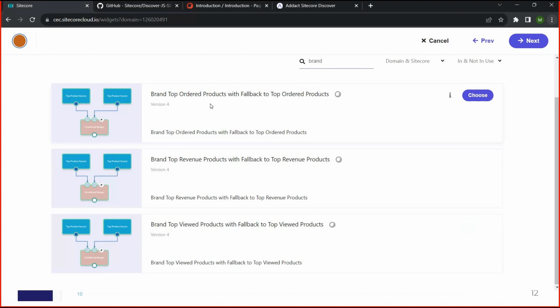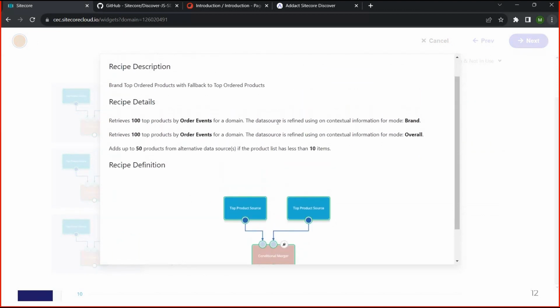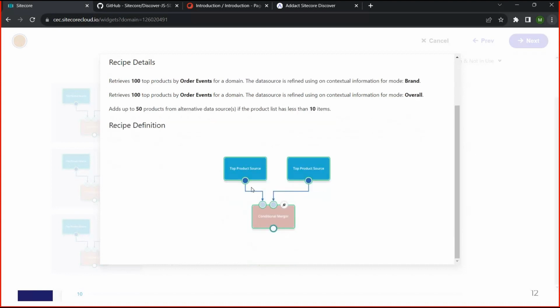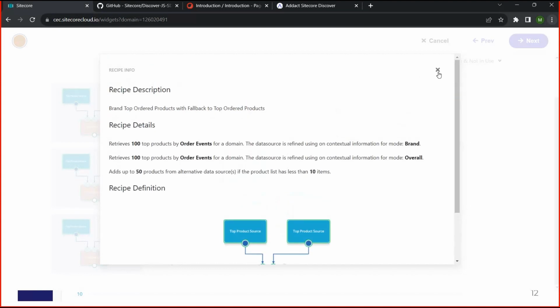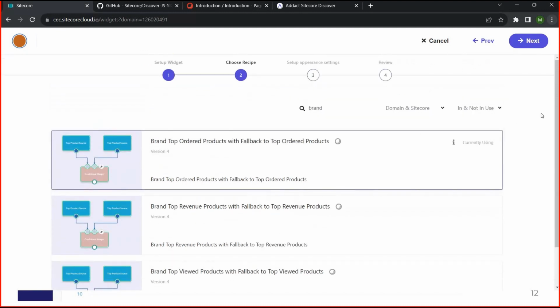So these are the recipes, we are getting the top orders, and these are the top brands. If you want to see the logic, you just have to click on this information. Behind these recipes, it gets the data this way. It returns the 100 top products for the order events, because someone has clicked on orders, and based on these order events it gets the data specific to brands and overall. So based on this recipe logic we are getting the data. I am just using the default recipes here. Let me choose this one.